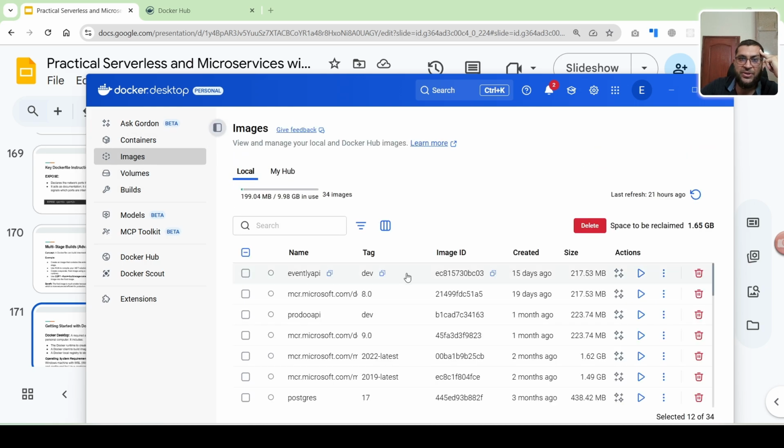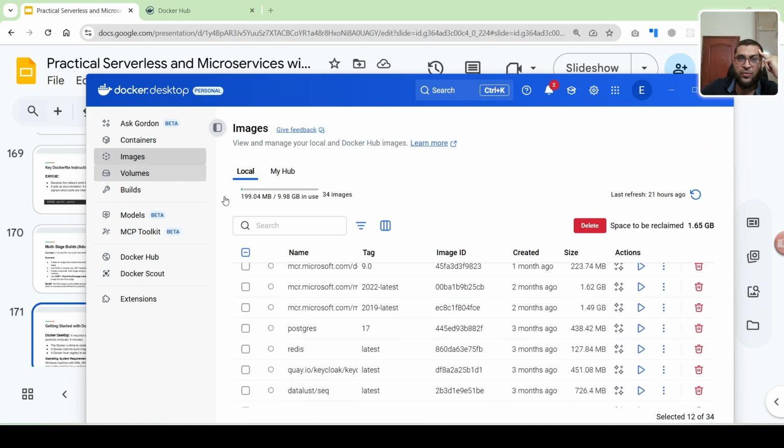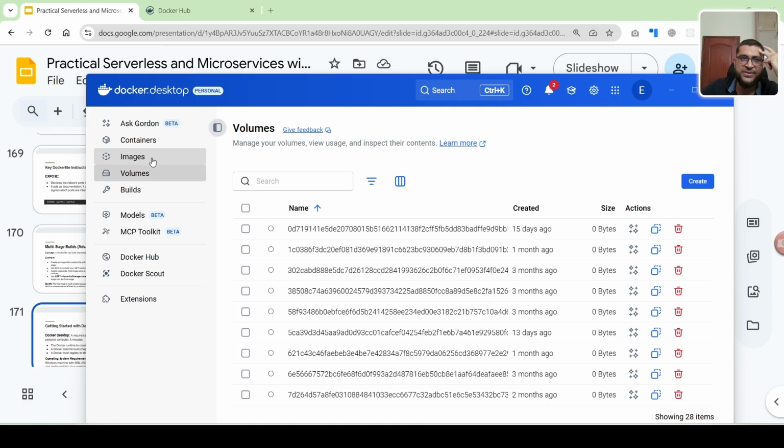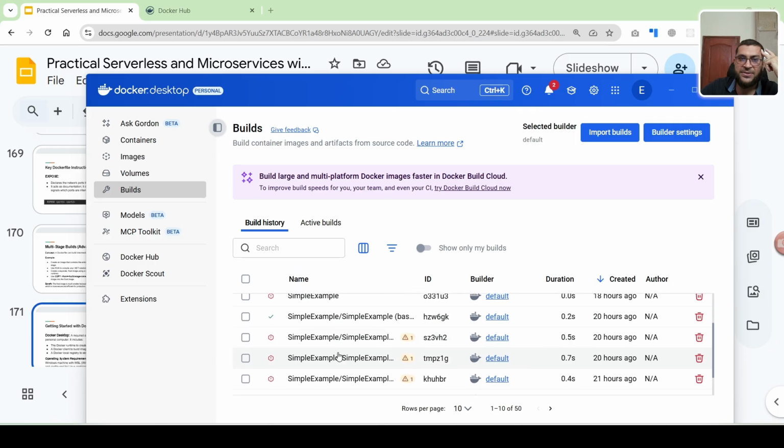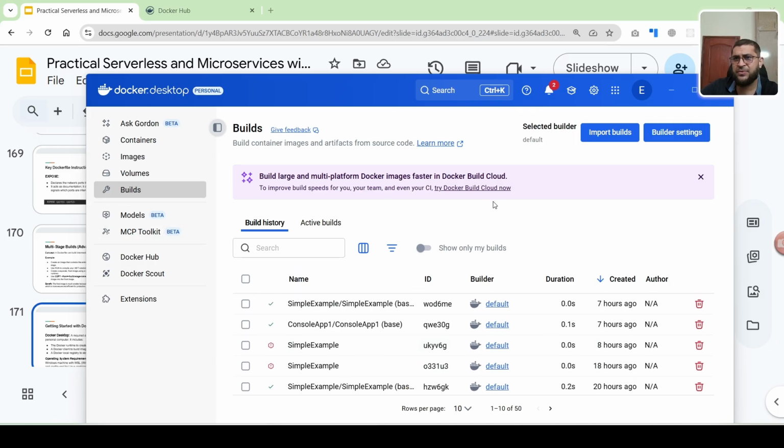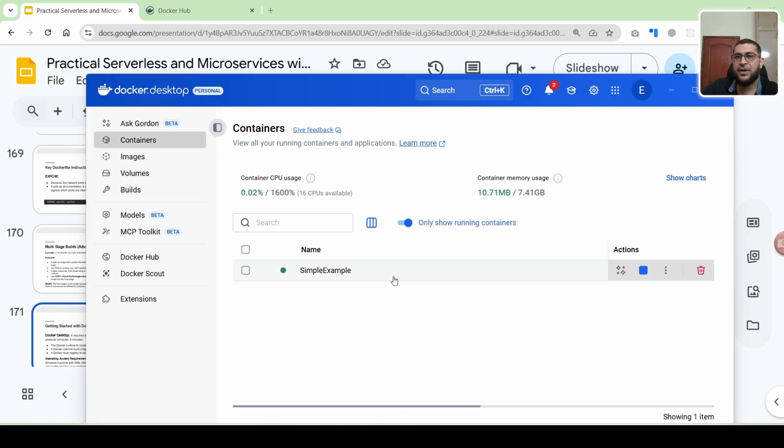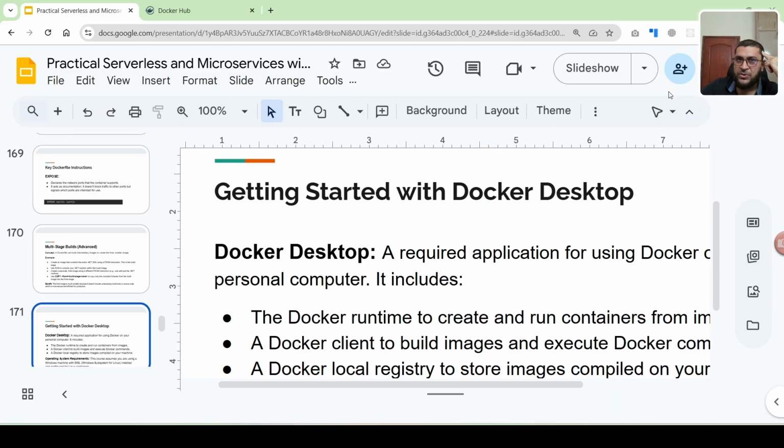You can also see the images, and the volumes to get persistent state. We will see this in detail, and all the builds. And this is the basic version. If you did not install it, you can install Docker to run the application. So let's go back to the slides.